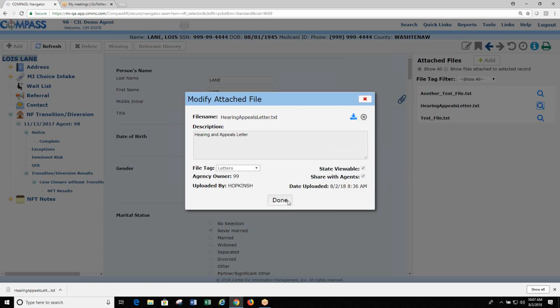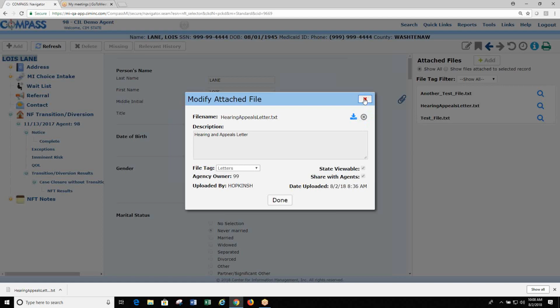So that's the detail part of it. I'm looking at my notes to make sure I'm covering this in the order I want. There's also a delete button, and you're seeing on this one that you cannot delete it, and it's grayed out. The reason is that this is not a Nifty-related file. This was actually on the wait list. Those are things that you can't delete now. They would have been in the regular attached files area if they wanted them to be. So state users aren't allowed to delete those.